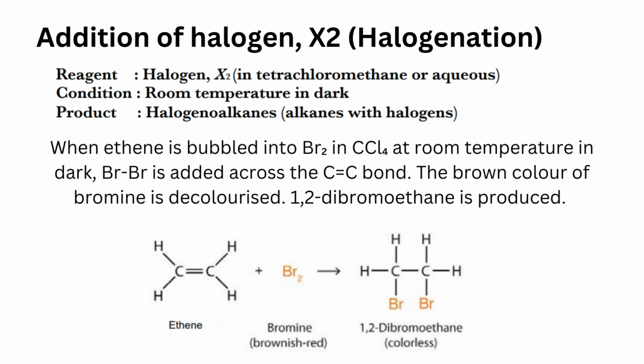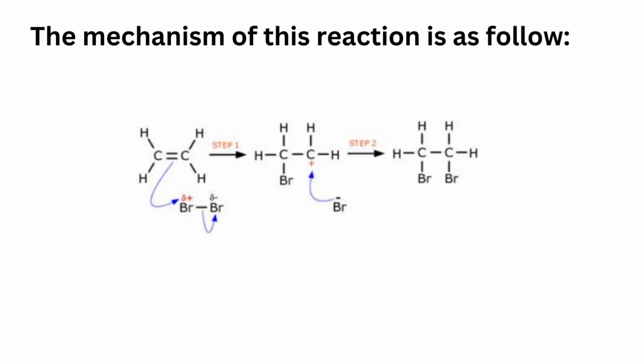Ethene plus bromine. Bromine, which is brownish red in color, will go colorless when it becomes 1,2-dibromoethane. The mechanism of this reaction is as follows. There are 2 steps here. The first step is trying to form a carbocation. In the second step, Br- attacks the carbocation to form dibromoethane.